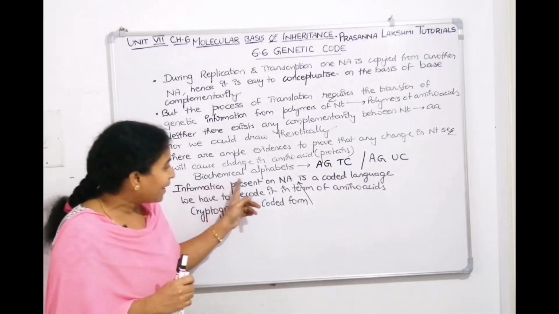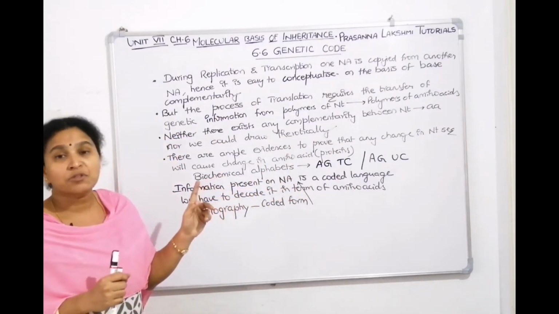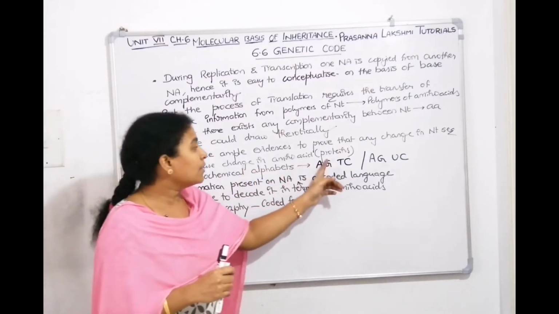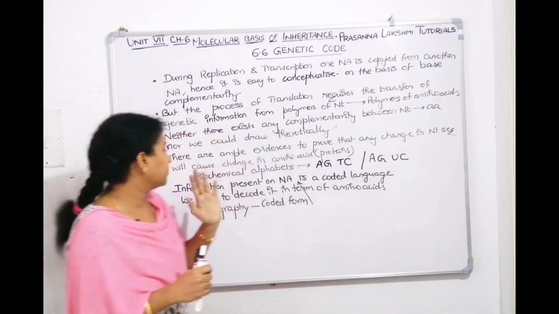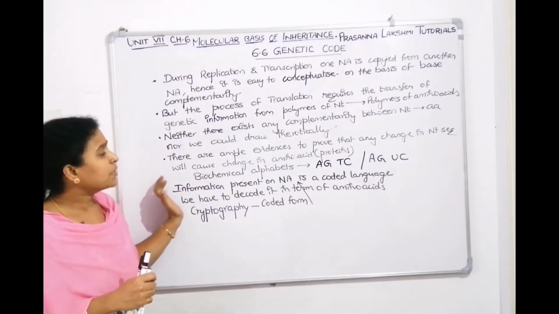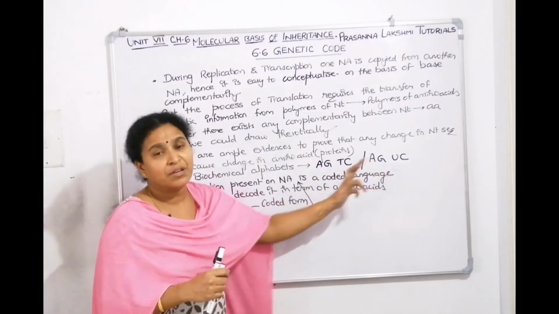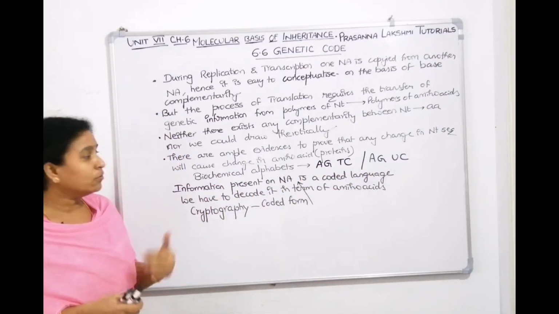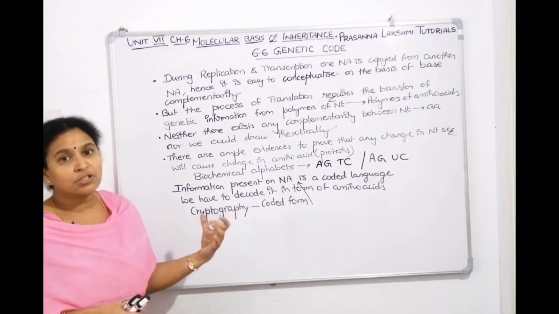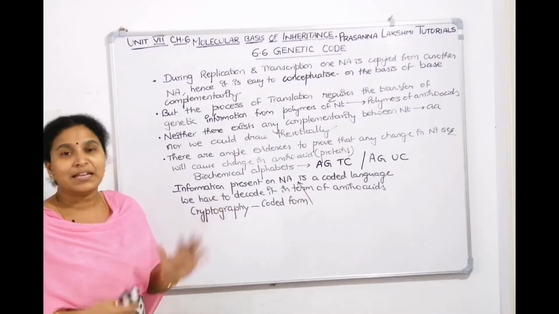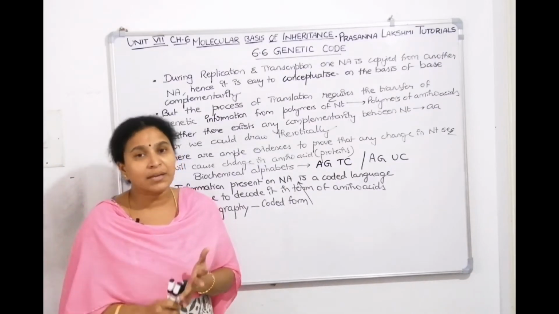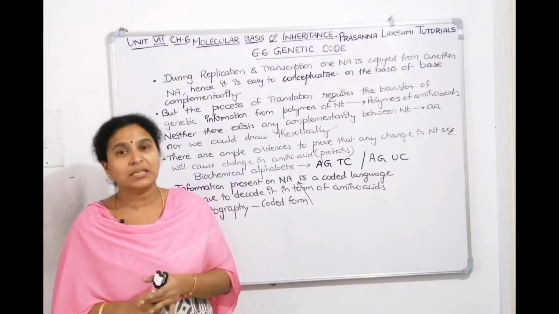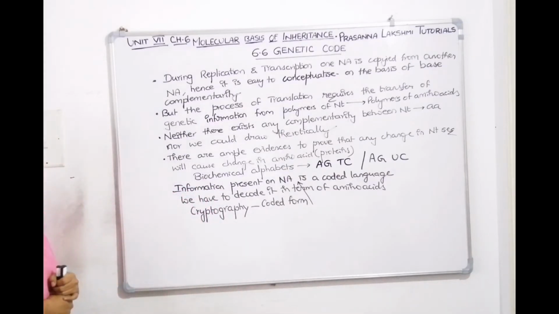Now, what are the biochemical alphabets which make up the nucleic acids? Adenine, guanine, thymine, cytosine if it is DNA. Adenine, guanine, uracil and cytosine if it is RNA. The information present in DNA and RNA is in a coded language, so we have to decode it. So what is cryptography? It's a process where we decipher a coded language. Now who are the scientists who deciphered the genetic code? Har Gobind Khorana, Severo Ochoa, Marshall Nirenberg, Gamow, all these scientists. If you want to take a screenshot, you can. Then we will go into the contributions made by the scientists.